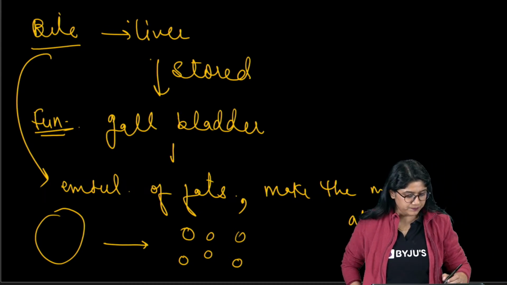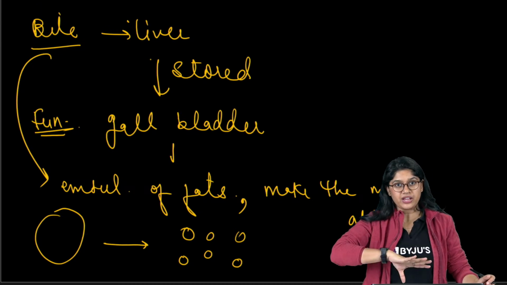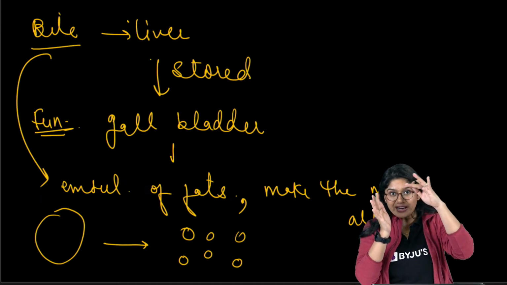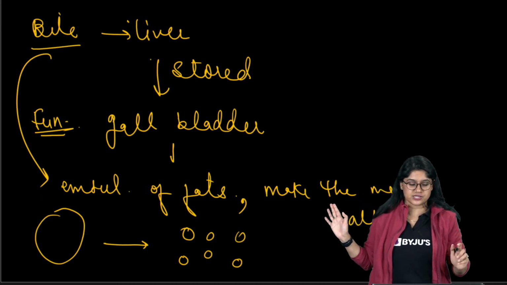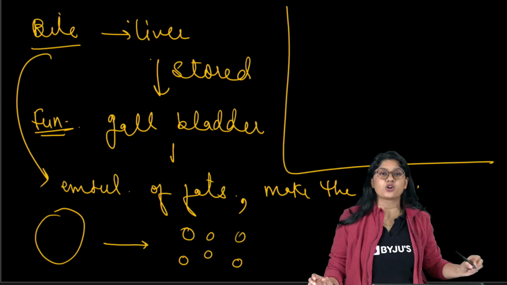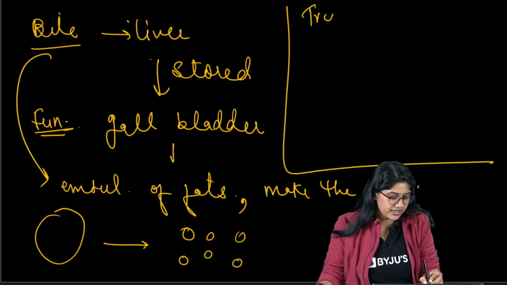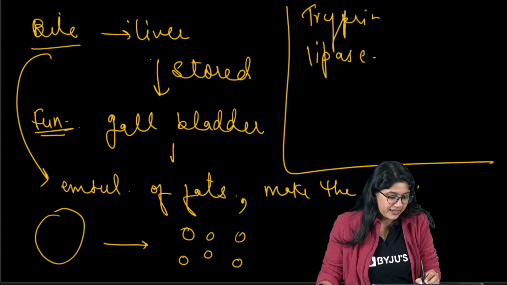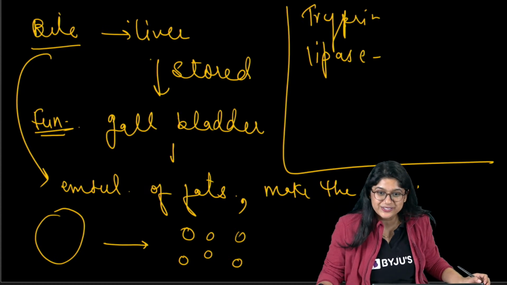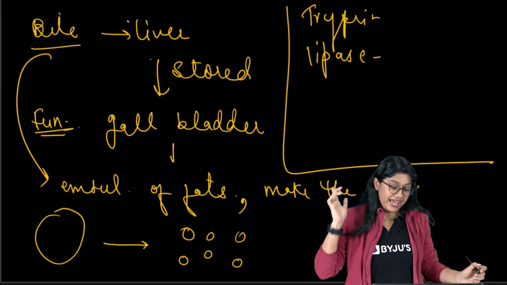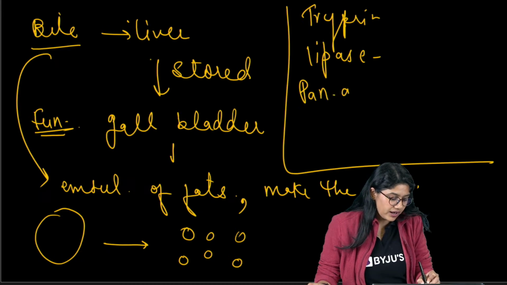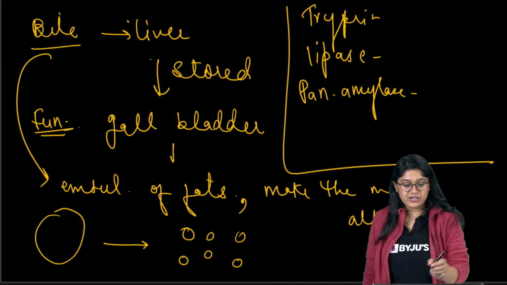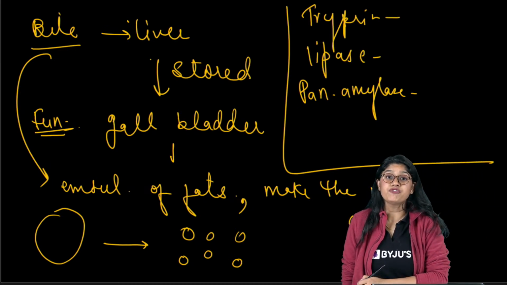So are we clear with the juices that we are having? We are having a discussion from the stomach, and before entering into the small intestine, we have bile juices. Then of course we have the pancreas also. Pancreas releases trypsin, and they release lipase. And of course we have the pancreatic amylase. Clear, right? So trypsin will help in the breakdown of proteins.